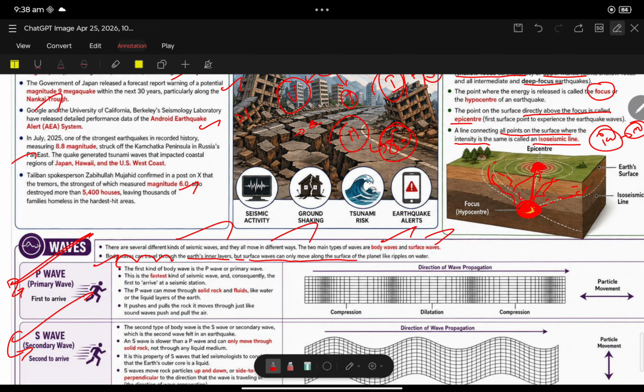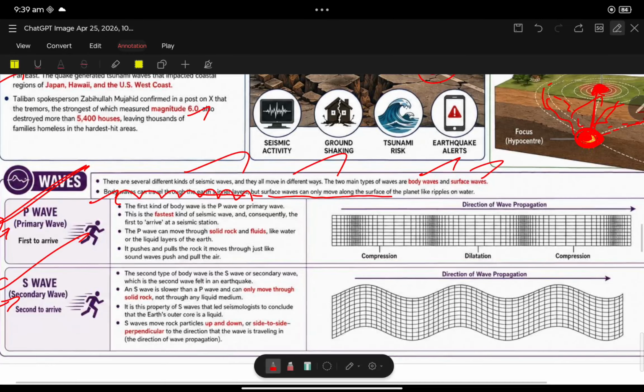The first kind of body wave is the P wave, called the primary wave. It is the first wave that arises when the earthquake originates. This is the fastest.